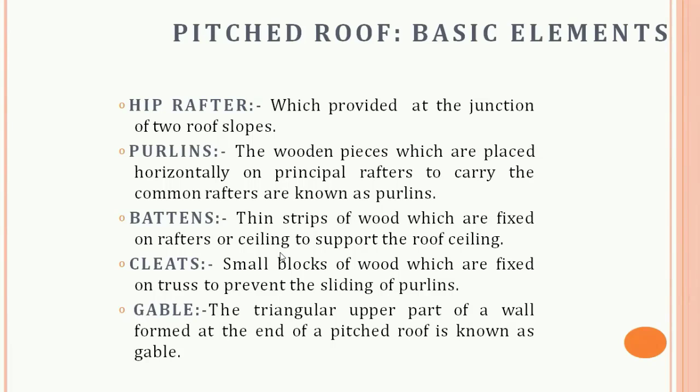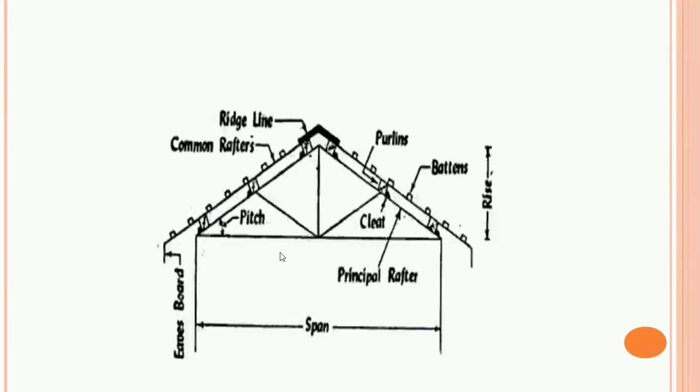Next is the purlin. These are wooden or steel pieces that are placed horizontally on the principal rafters. They carry the common rafters. Then cleats. These are small blocks of wood which are fixed on the trusses to prevent the sliding of the purlin. Then gable. It is the vertical triangle of the wall supporting a sloping roof, which follows the slope of the roof from ridge to eaves.